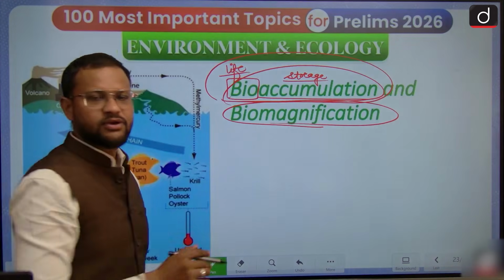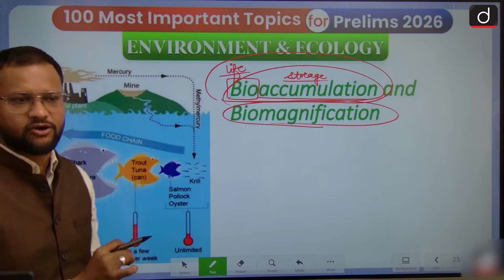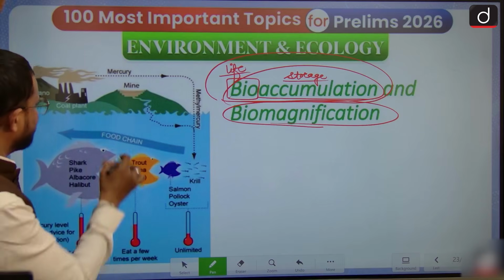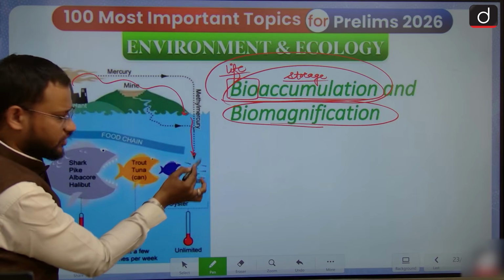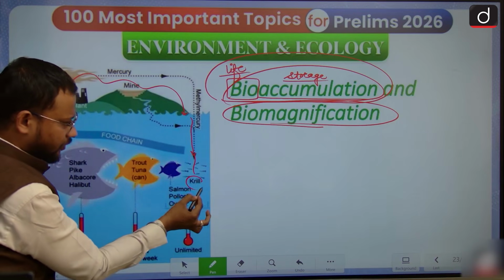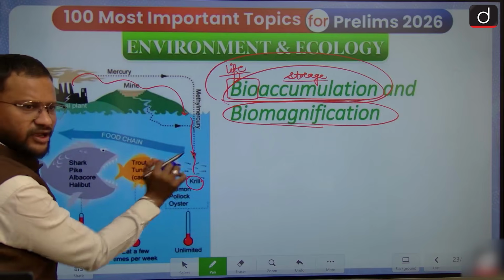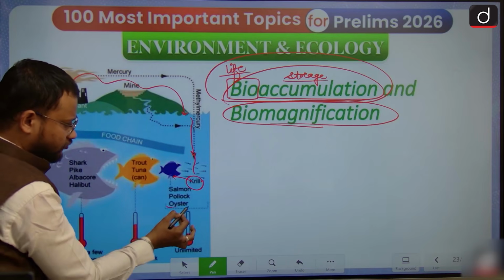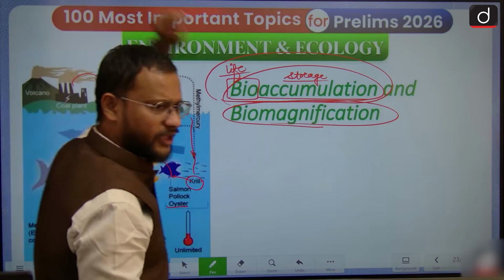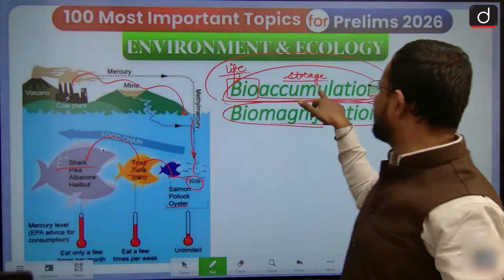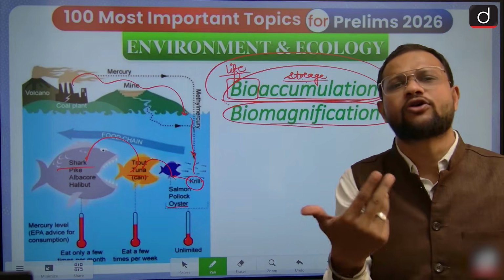Like DDT, mercury is equally that kind of example. In the food chain, when mercury or any other pollutant enters a water body, an aquatic ecosystem, first it is consumed by krill, and it remains in its body. Then it goes into the oyster, then into the tuna, and then into the shark also. So this process is simply accumulation or storage, that is bioaccumulation.